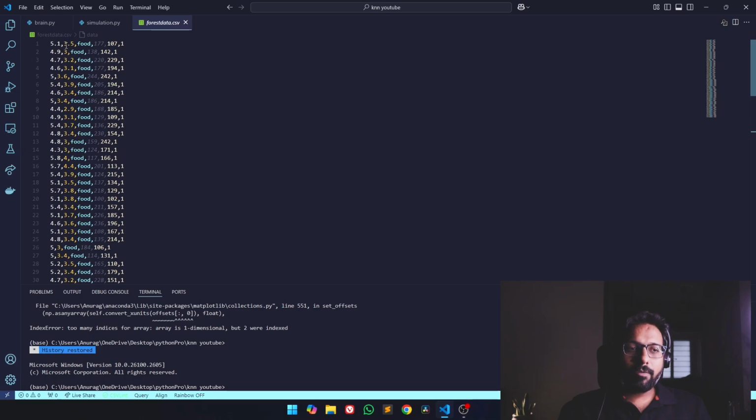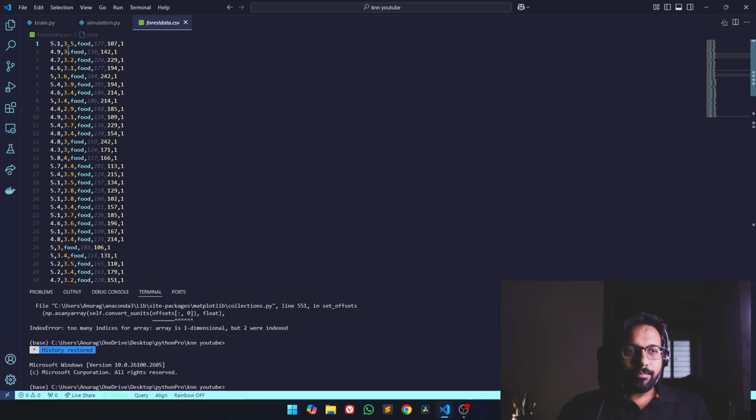So this 5.1 and 3.5 that you are seeing is actually the sepal width and sepal length of the original data set. It contains two more features, like petal length and petal width, but for the sake of simplicity I have removed them and I'm using the same data, but not in terms of flowers, but in terms of berries, the food or the poison, the red berries or the green berries.